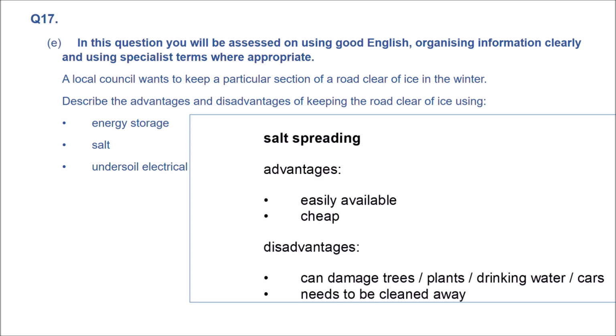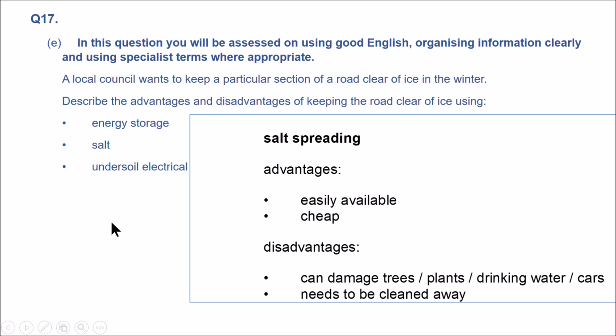Salt. Salt spreading: easily available and cheap. Those are advantages. Disadvantages: can damage trees, plants, drinking water, cars, and needs to be cleaned away. After it's used, after they melt the ice, it needs to be washed away or cleaned away. Otherwise, it remains on the road, and that's when it can damage trees, plants, water, and cars.